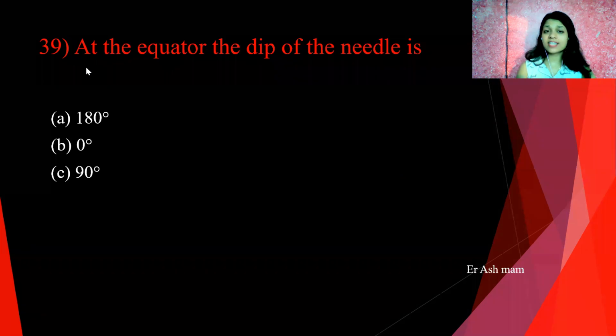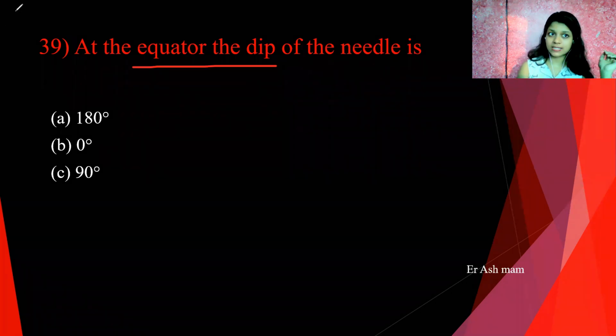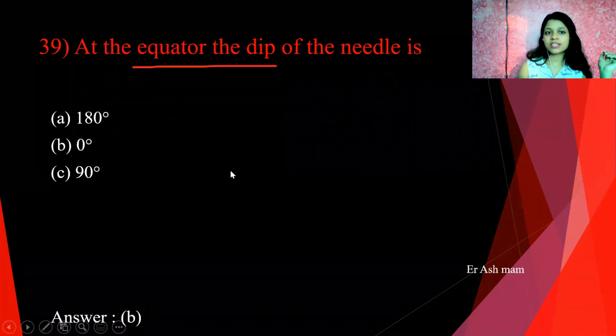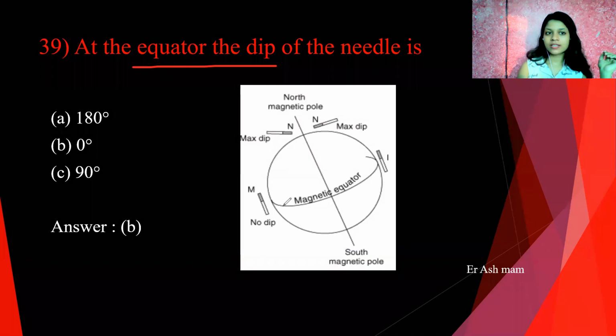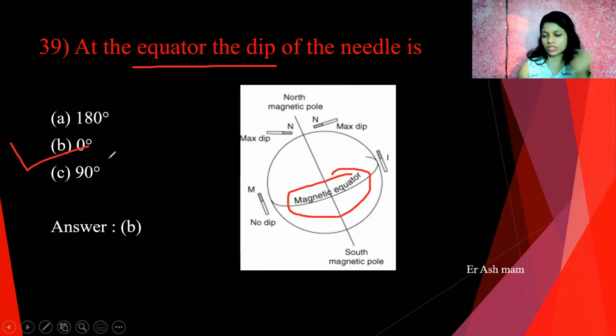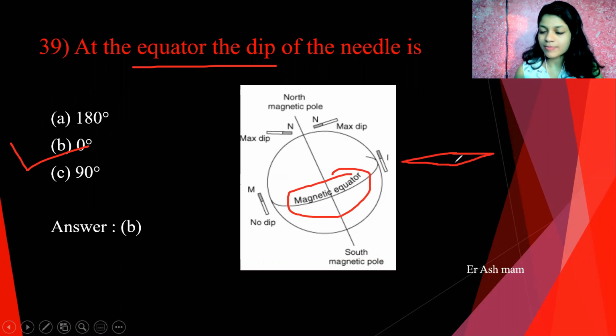Next question is, at the equator the dip of the needle is. So the answer is here B, 0 degree, or you can see in the photo also. Here this one is the equator, and at the equator dip is equal to 0 degree. We know that the needle in a compass survey looks like this and is pivoted at a particular point.